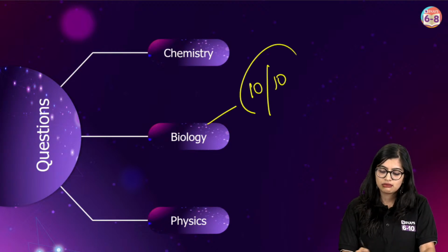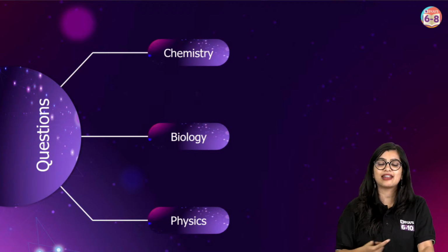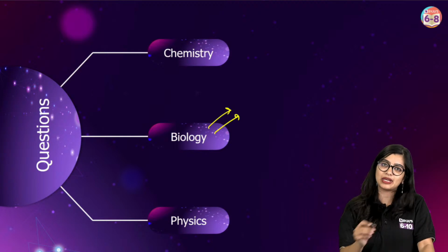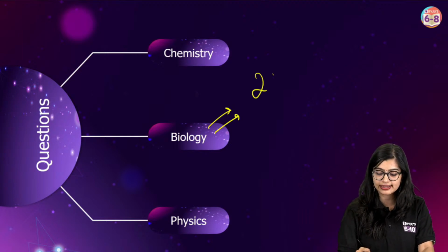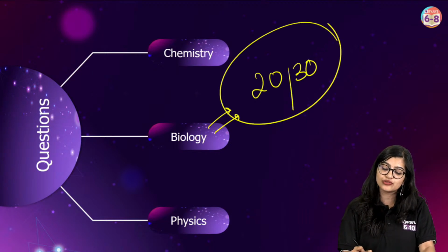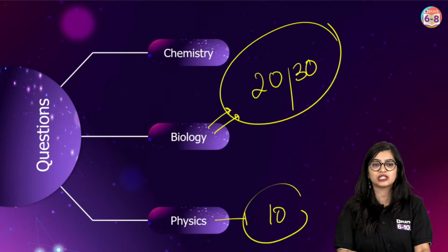Well done. Although you went wrong in one question, I'm still going to give you 10 out of 10, which means I'm a very lenient teacher. Not a good thing, but still, I'm lenient enough to give you motivation: if you go wrong, learn from your mistakes. Thereby you have scored 20 out of 30, because you still have 10 more questions left with Saurabh sir.